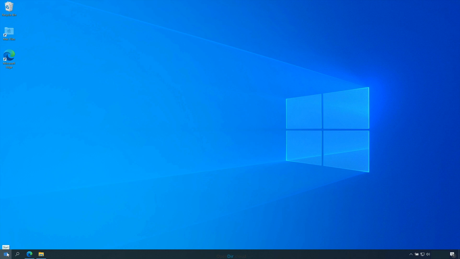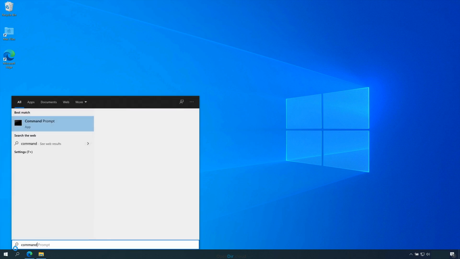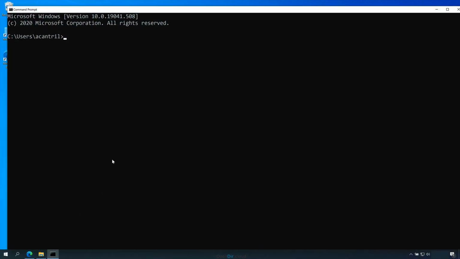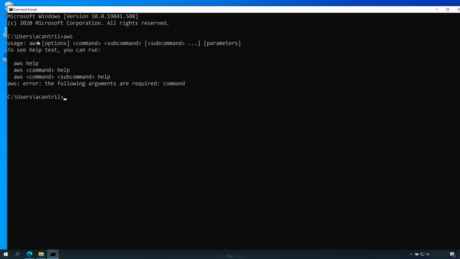Now, because I'm using Windows, I'll now need to open the command prompt just to verify whether these utilities have installed correctly. If I just run aws and press Enter, if I see usage instructions which look like this, then it's been completed successfully. If you see an error indicating that the application or the command is not found, then you might need to restart your operating system, but in this case, it's completed successfully.